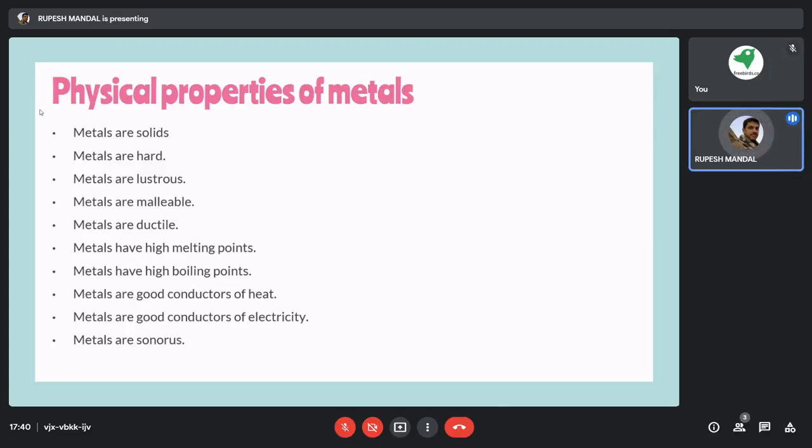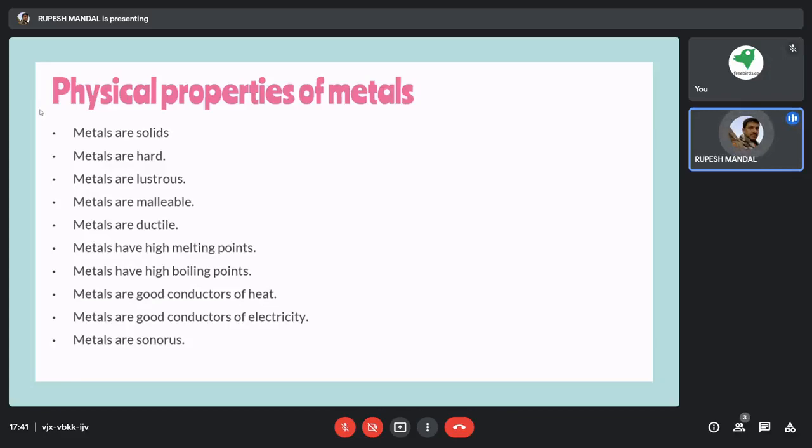We use steel. Before steel we were using iron, so whatever we cooked in, we cooked in an iron container. Instead of iron we could have used a container made of wood or a container made of stones. Definitely stone containers were there, but people came to know that metals have very good heat conductivity as compared to other rocks or stones. So why won't we use metal for cooking purposes?